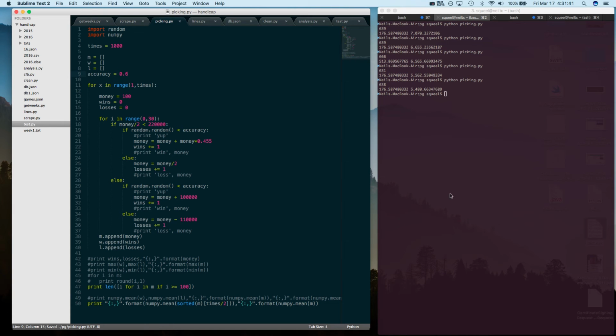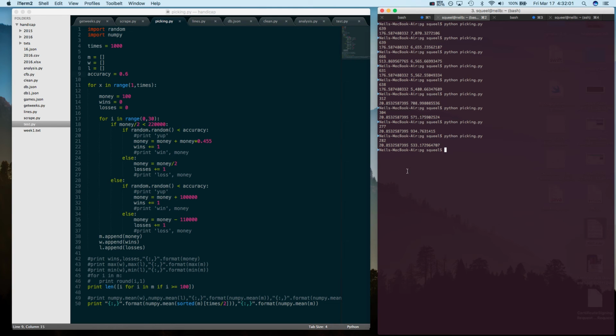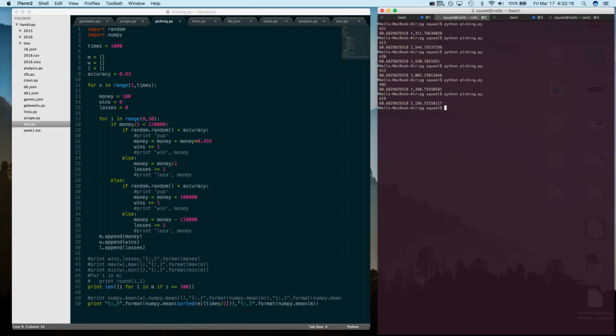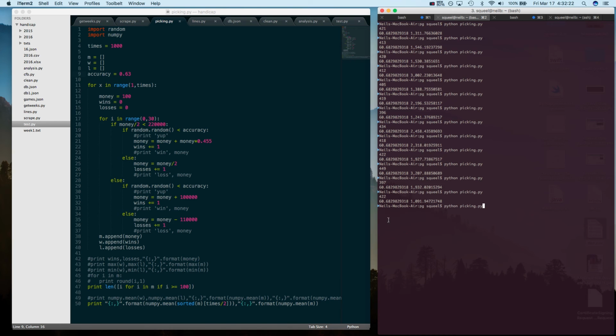So if you dip this down, like lose accuracy to 62%, then less than half of the time your account ever gets above where you started. You lose money, like this time, 72% of the time. It's nuts. And if you get 63% picking right, you're still losing money more than half the time. It's kind of crazy. Let's just stick at that 62.